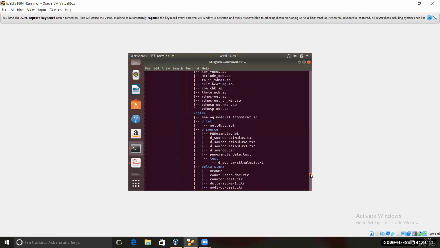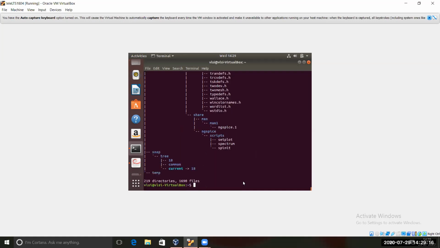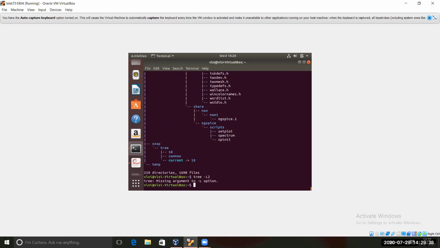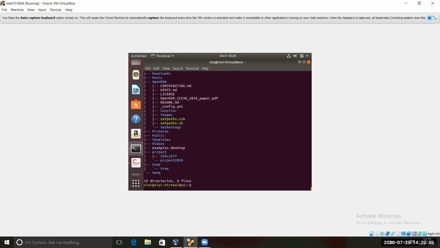You can see here in tree all the things are coming. Just type tree minus capital L, then 2 or 3, and it will show 2 levels or 3 levels. Tree, space, minus capital L, space, 2. Just enter, and it will show you the 2 levels.